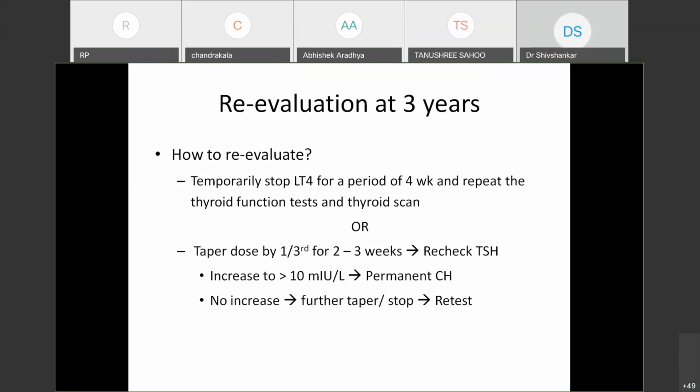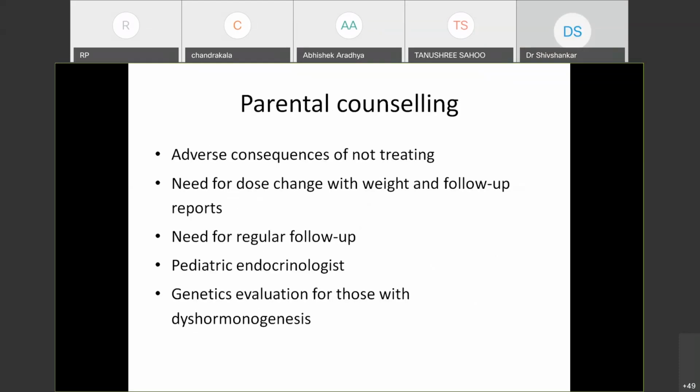Parental counseling, the importance I cannot overemphasize based on this. So adverse consequences of not treating have to be explained, because cretinism is a very sorry disease to see in this era. If we happen to see it, there will be severe mental retardation and growth retardation. Even if you do all the measures, once the critical phase of brain growth is over, you can never regain that lost IQ.